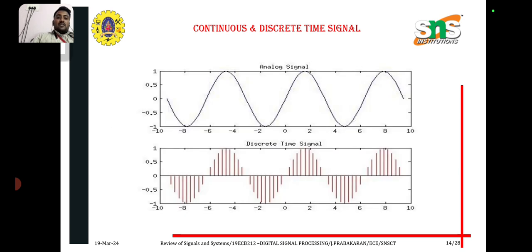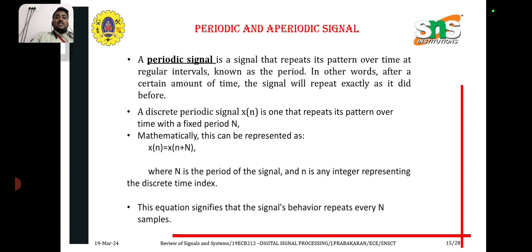See, the first one is the analog signal, which is a continuous time signal, and the second one is the discrete time signal. In a continuous time signal, both time and amplitude are continuous in manner, and in a discrete time signal both are discrete in manner. Another one is the periodic signal and aperiodic signal. A periodic signal repeats its pattern over time at regular intervals known as the period. In other words, after a certain amount of time, the signal will repeat exactly as it did before.